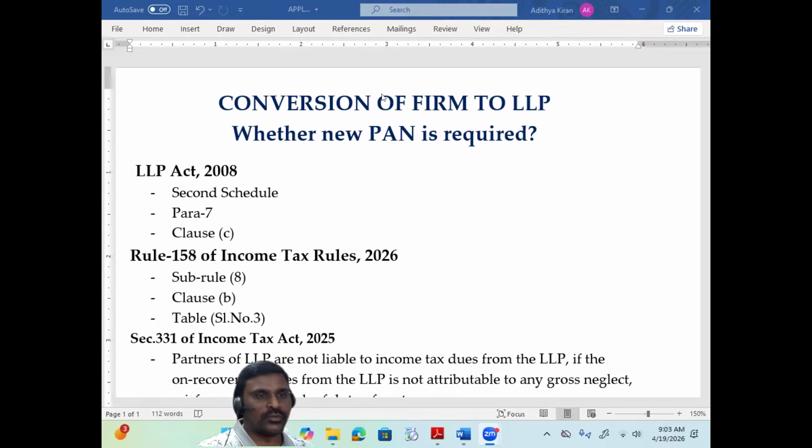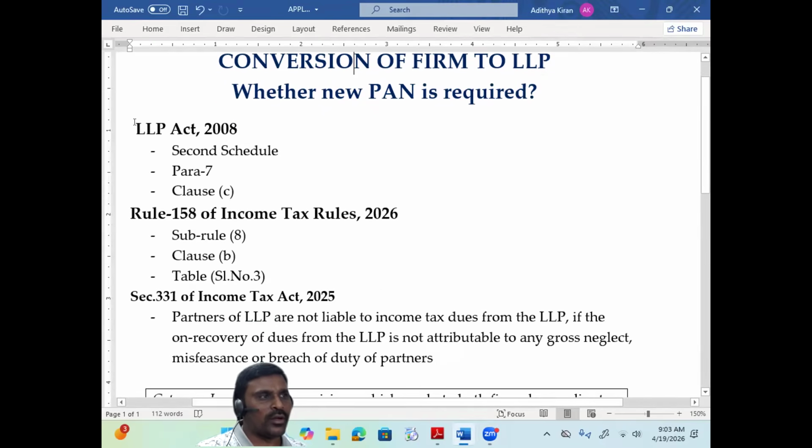Right. In this video, I'll explain whether a new PAN is required when a firm is converted into LLP. I have gathered certain provisions which are relevant to this question: upon conversion of a firm into LLP, whether really a new PAN is required or not.